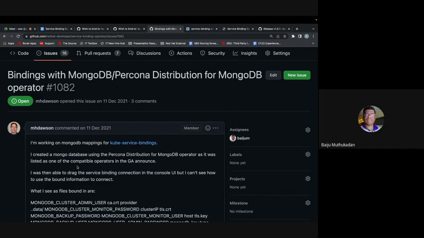Now the question is, who needs to do that job? Should it be the same operator or another operator, or even the application at bootstrapping time? Do they need to do something? I would say that it should be the responsibility of the operator or the application. So either the operator would create that user and then expose the data to be consumed, or the application takes the admin user and then creates a user for itself.